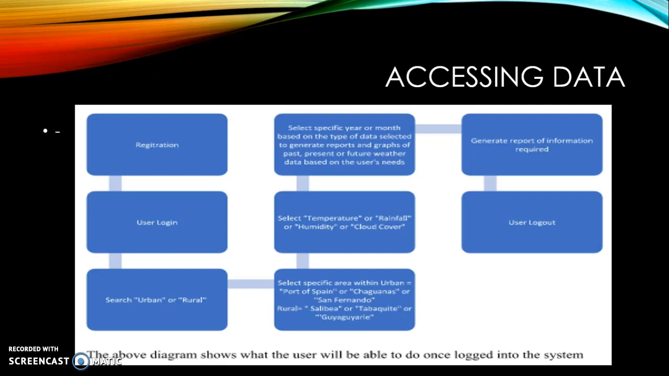Then they select a specific area within the urban and rural settings, determine what parameter they need, and select a specific year or month based on the type of data selected to generate reports and graphs of the past, present, or future weather data based on the user's needs. Following that, they will be able to generate reports of information required, followed by logout.